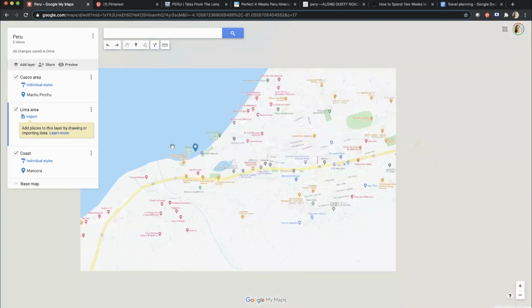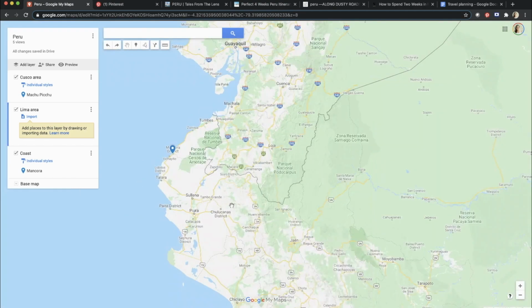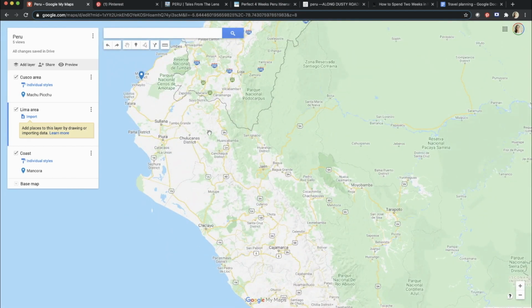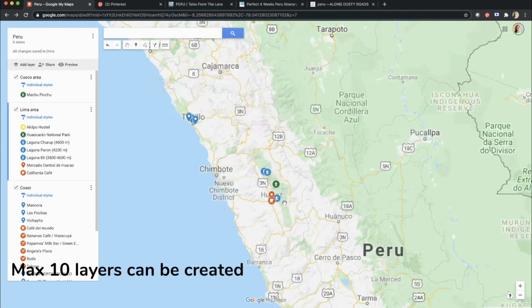I will add more points and I'll come back to you and will tell you how to personalize these icons. In the meantime, I added some places to my coast and Lima area layers. The places of Huaraz stayed in the Lima area layer because Google My Maps doesn't allow you to create more than 10 layers.